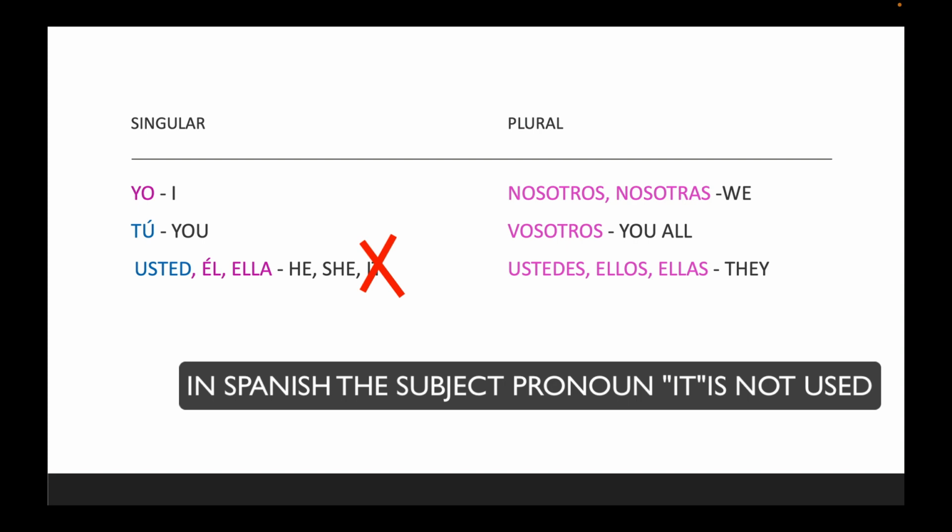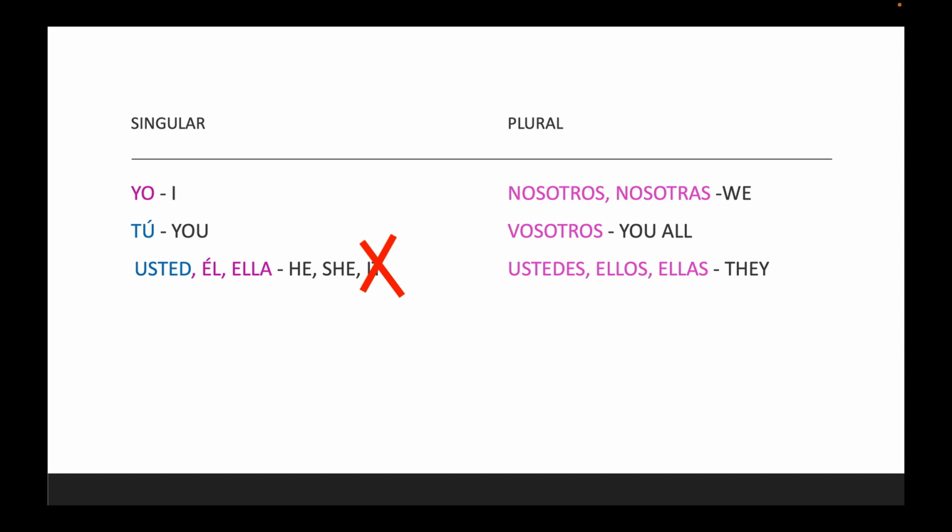Then on the plural side, we'll use nosotros, nosotras. To say you all in the class, I will use ustedes, but if you want to use vosotros, that is absolutely okay for you all. Ellos and ellas. Alright guys, make sure that you memorize these because we will use them throughout the semester.